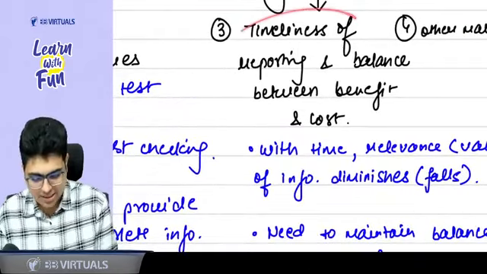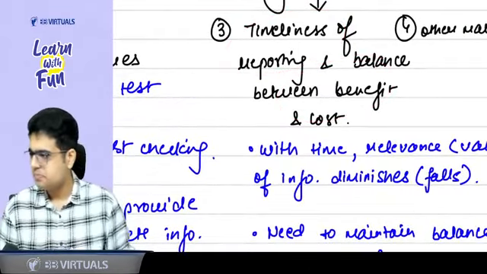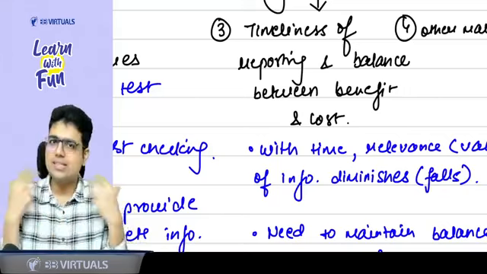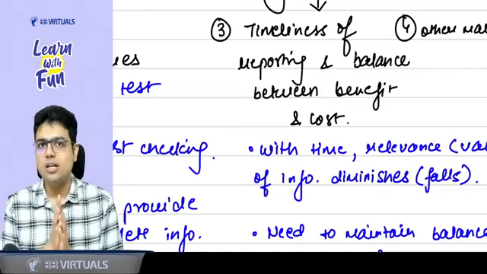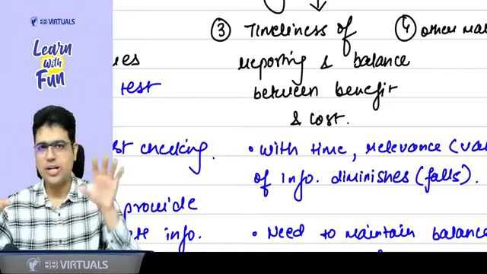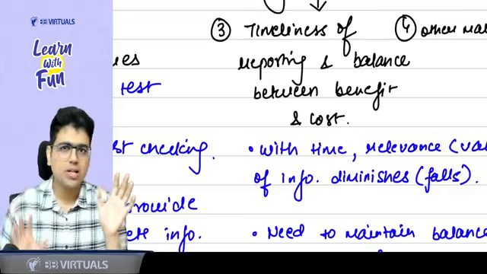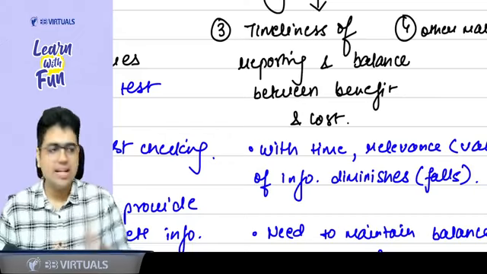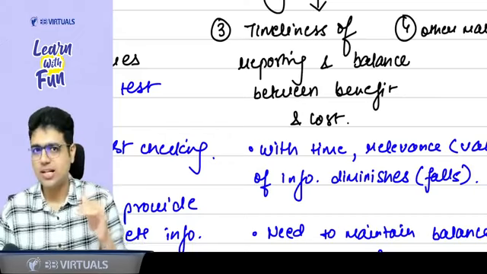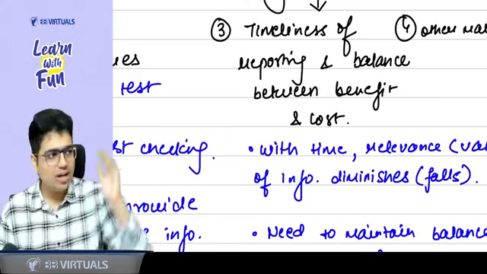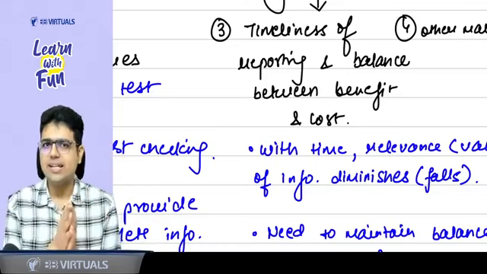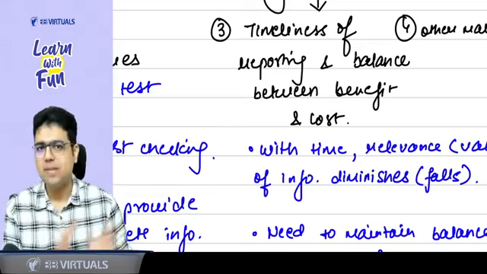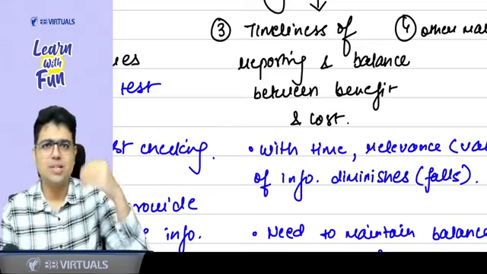Now, sir, talking about timeliness of reporting and balance between benefit and cost, you need not go in detail, just understand a basic thing, that with time the things change. If you were doing audit last year and you are doing audit this year also, last year you tested some controls and the controls were effective, and this year, maybe due to some cost cutting, you have less manpower, you have less resources, and this year you decided that I want to skip the test of control. Last year I tested the controls. This year, due to lack of manpower, to save some cost, I want to skip the test of control.